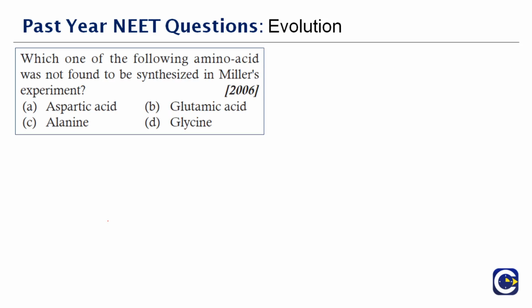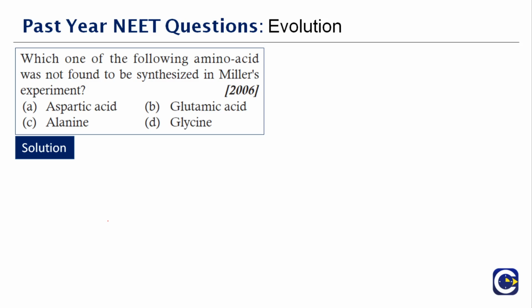Next question here. Which one of the following amino acids was not found to be synthesized in Miller's experiment? Okay, we're given 4 options here. Before that, let's discuss what this Miller experiment is. Do you have any idea? Actually, you call it the Miller and Urey experiment. The Miller-Urey experiment was a chemical experiment that simulated the conditions thought at the time to be present on the early Earth and tested the chemical origin of life under those conditions. The experiment at the time supported Alexander Oparin and the others as well. So you can ask me, what did this experiment show?